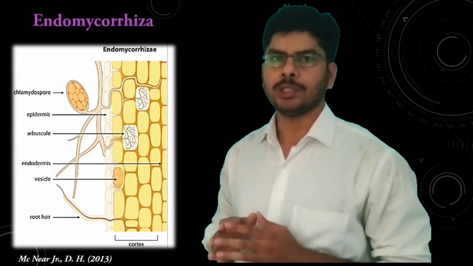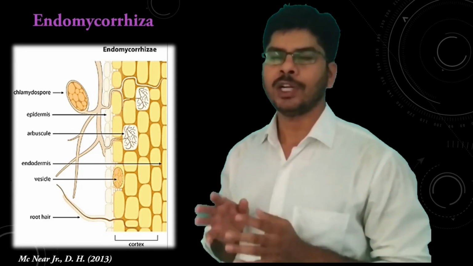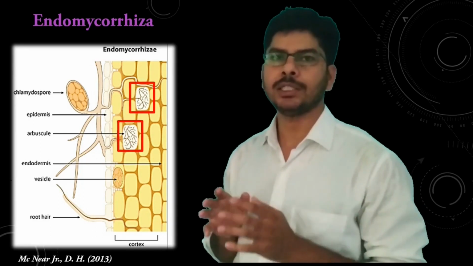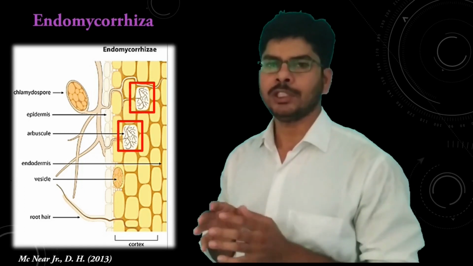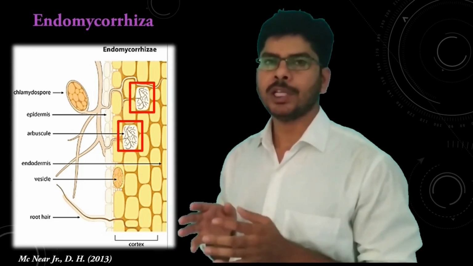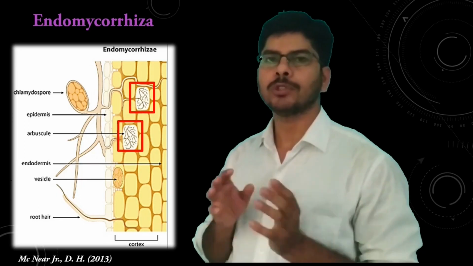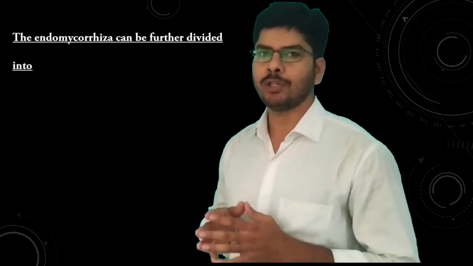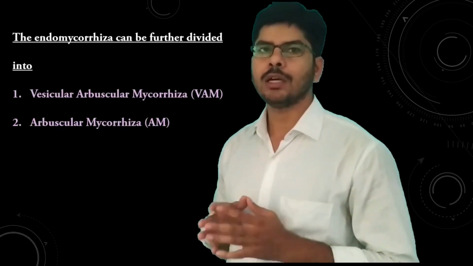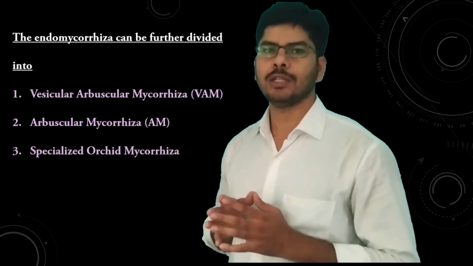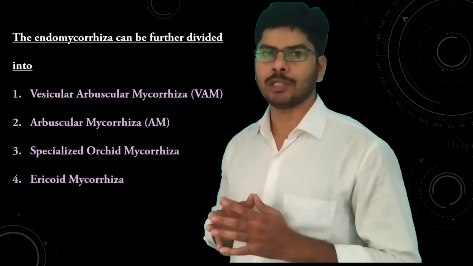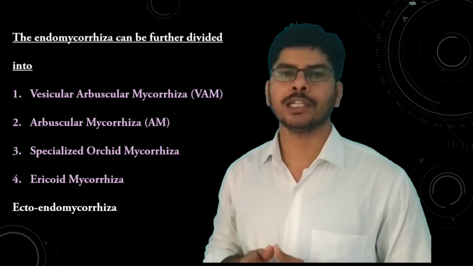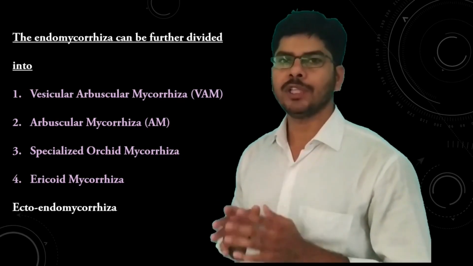Coming to the endomycorrhiza. In the case of endomycorrhiza, fungal hyphae grow into the cortical cells and form a highly branched structure known as an arbuscule. It looks like a fan-shaped structure. Sometimes these fungal hyphae form coils or vesicles. Endomycorrhiza is further divided into the following types: vesicular arbuscular mycorrhiza, arbuscular mycorrhiza, specialized orchid mycorrhiza, and ericoid mycorrhiza. A few mycorrhiza function as both ecto and endomycorrhiza. We call it ectendomycorrhiza. We will see each one of them briefly.